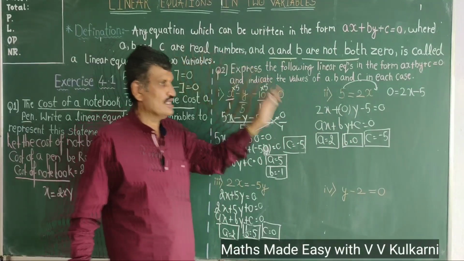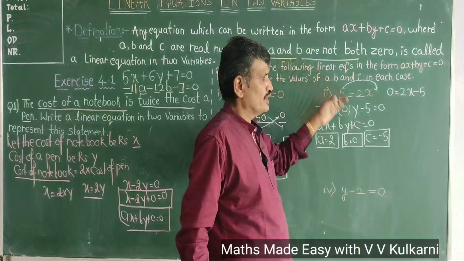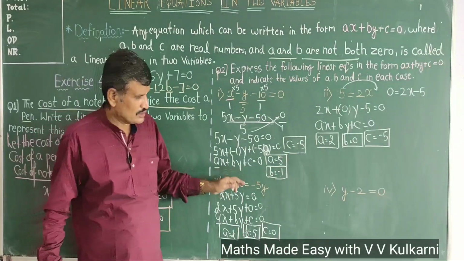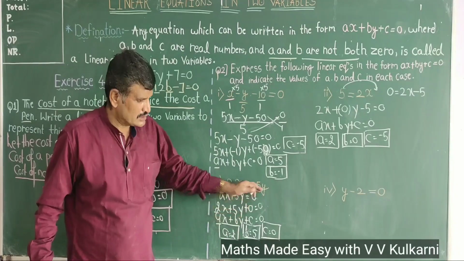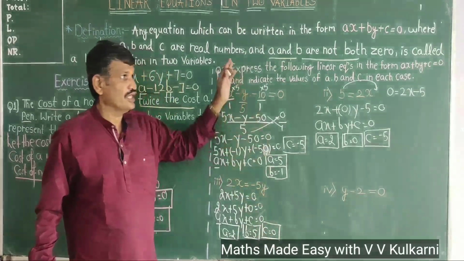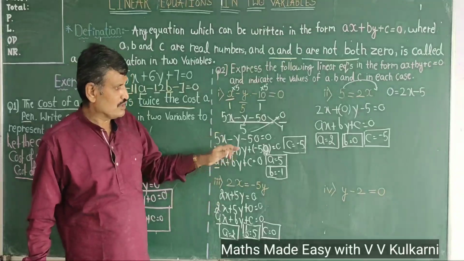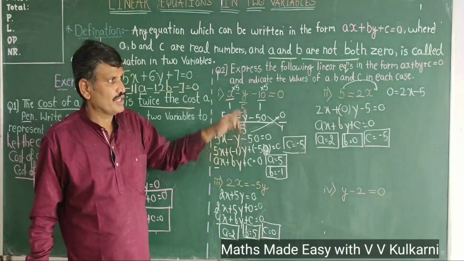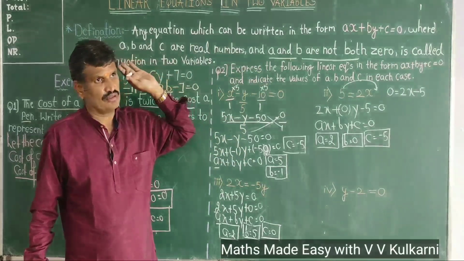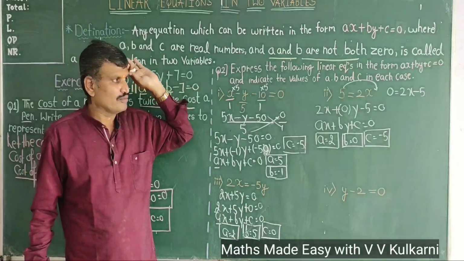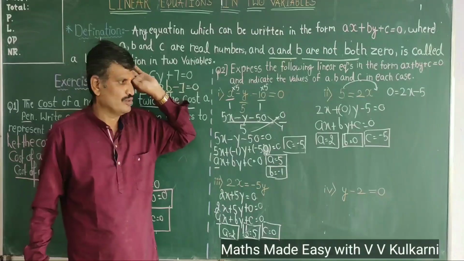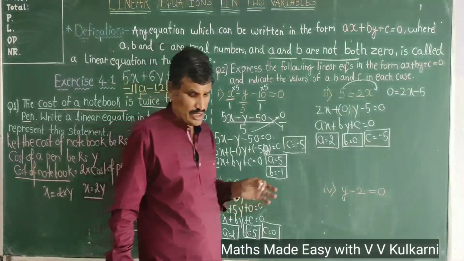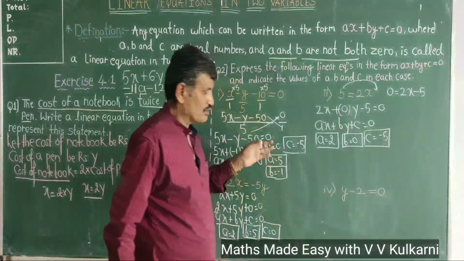The question is, write it in the form of ax plus by plus c. So I have written it in the form of ax plus by plus c. Here, sir, is it in the form of linear equation in two variables? Yes, c can be 0, but a and b cannot be 0. Is it in the form of linear equation in two variables? First one, yes, but the second one is not, because the a term is there but the b term is 0.